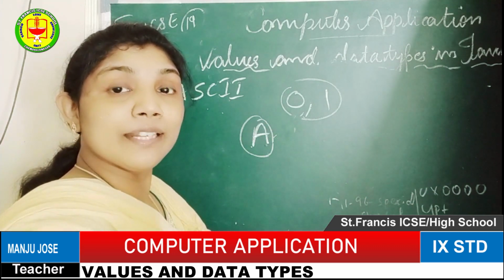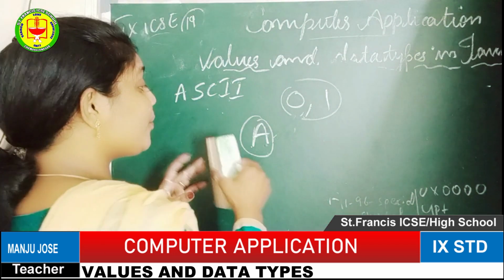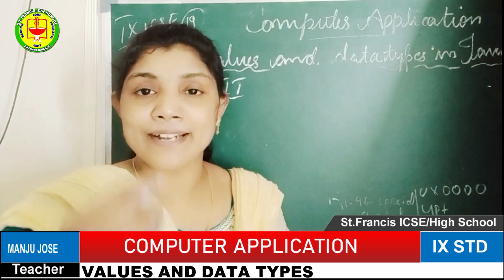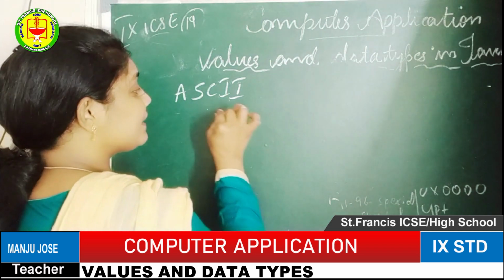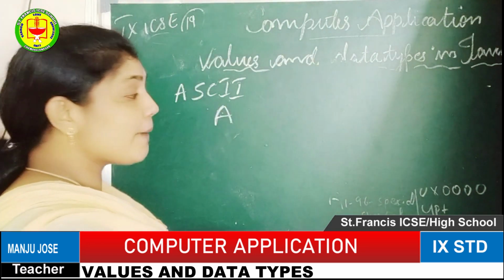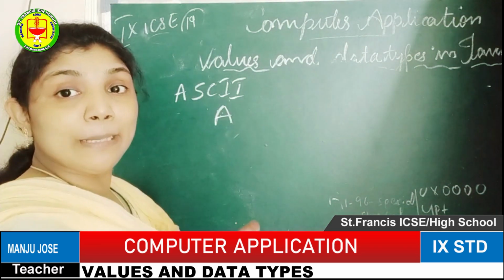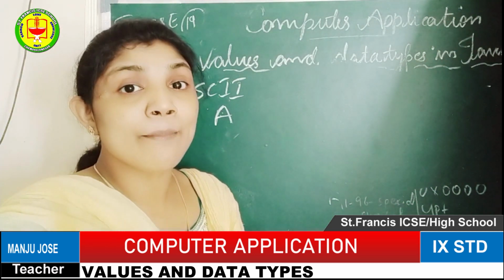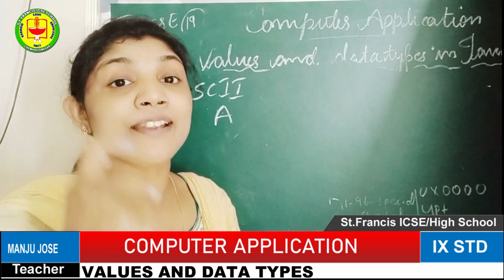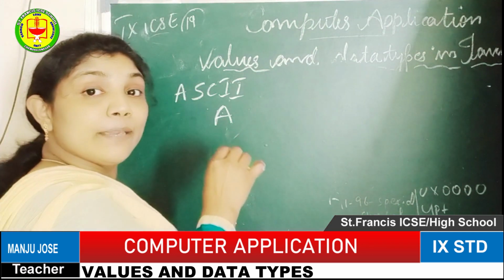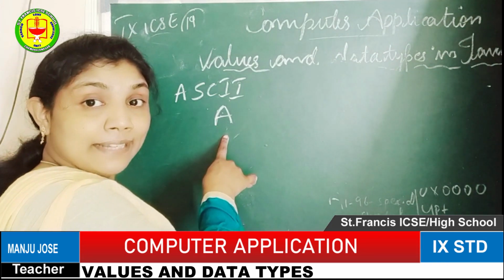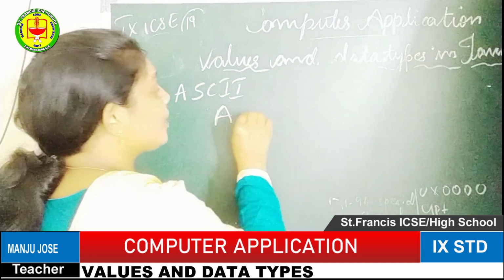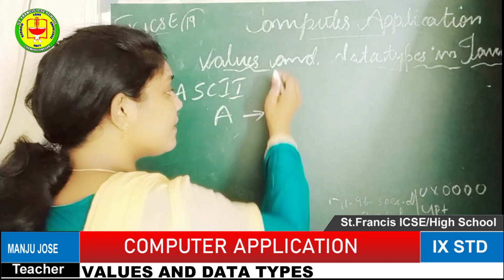Then how to convert it? I will show one simple conversion. So the user is entering a name starting with A. The first letter I have entered. Okay, so the computer doesn't know A. The first step: the program controller will find the relevant ASCII code of the A. The keyboard has this letter. So the relevant ASCII value of this capital letter A is 65.